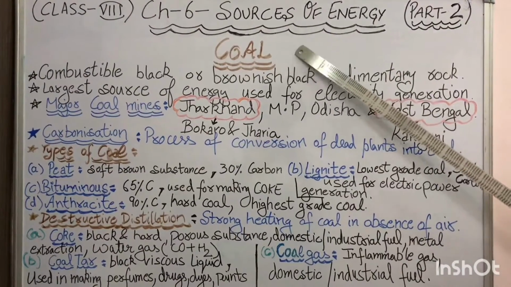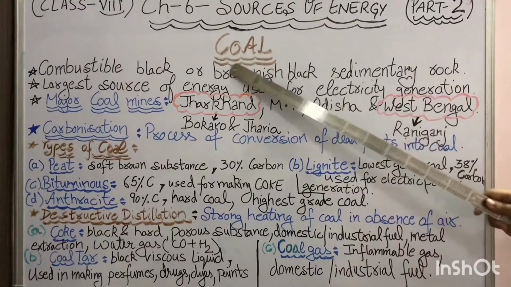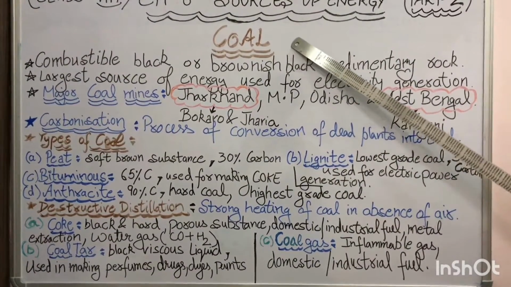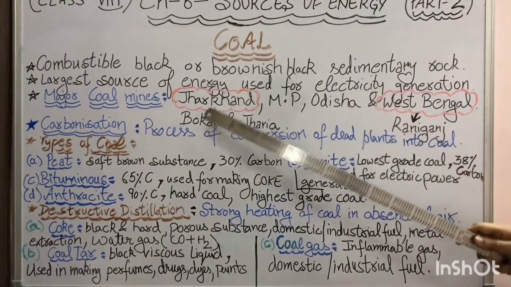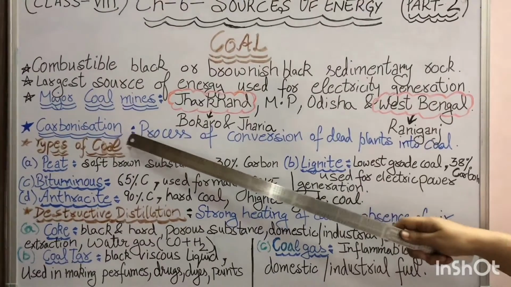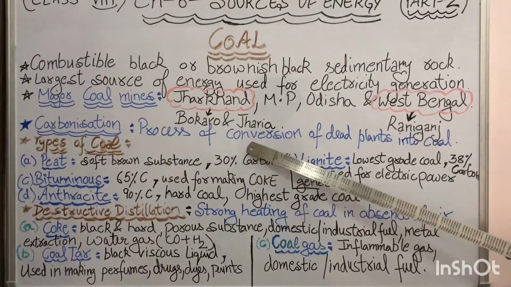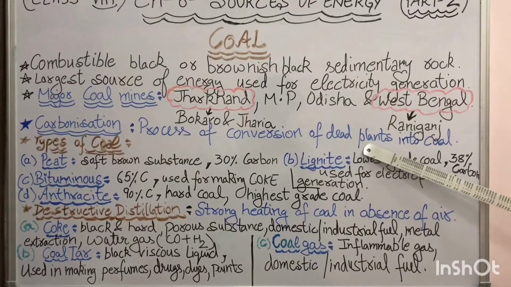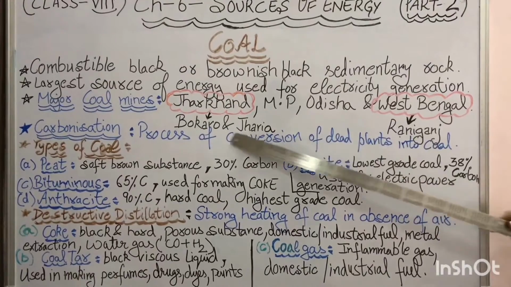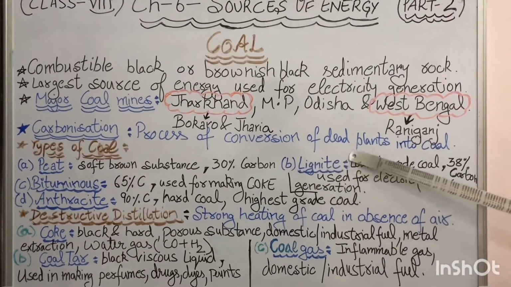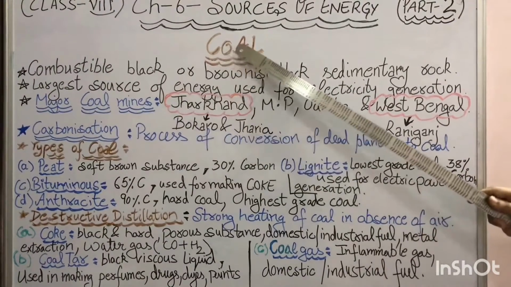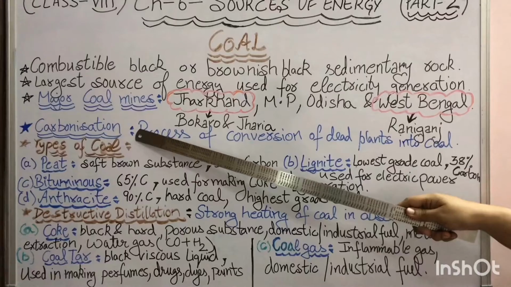Now we have to study in detail how this coal is formed. Since it is a fossil fuel, it takes millions of years to form in the earth's crust. How is it formed? The process of formation of coal is called carbonization. What is carbonization? It is the process of conversion of dead plants, not animals, into coal. In coal we don't mention animals. This is how coal is formed by the method of carbonization.